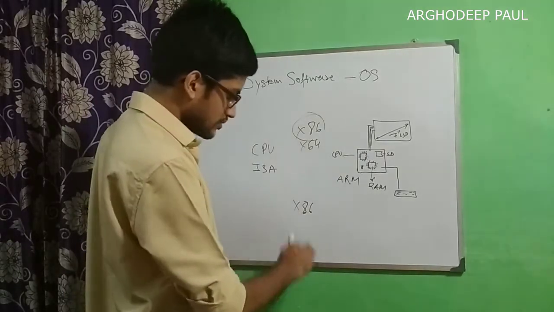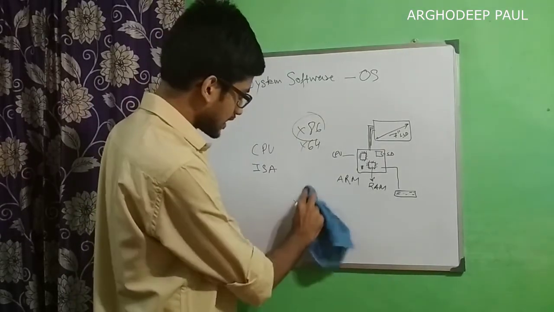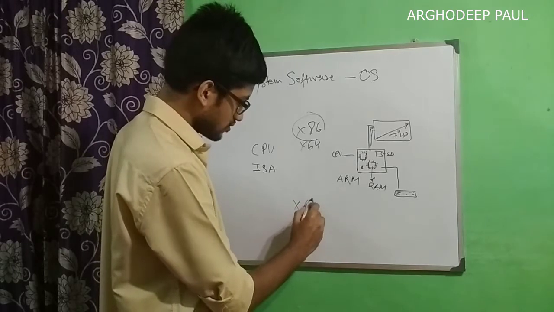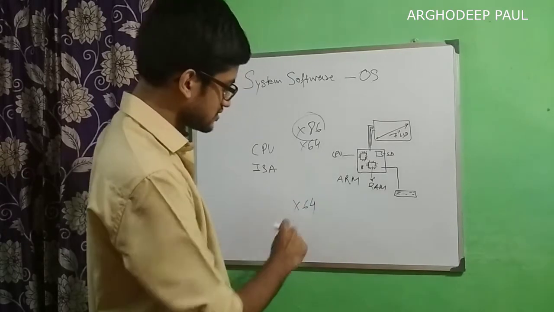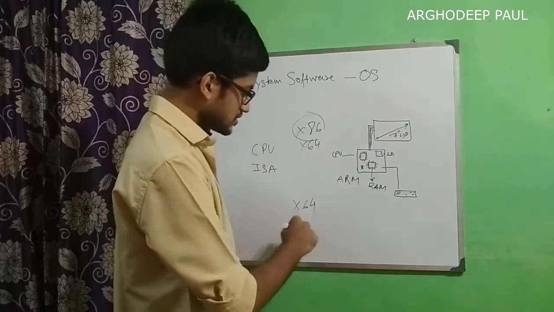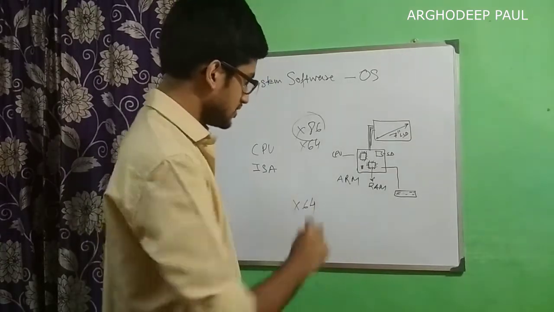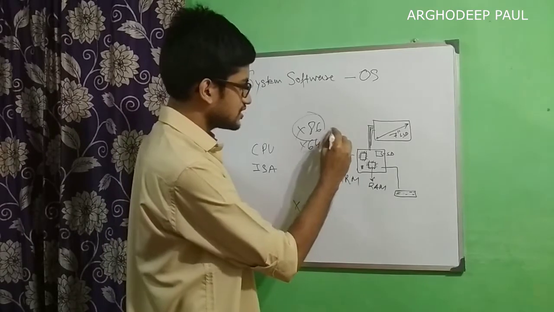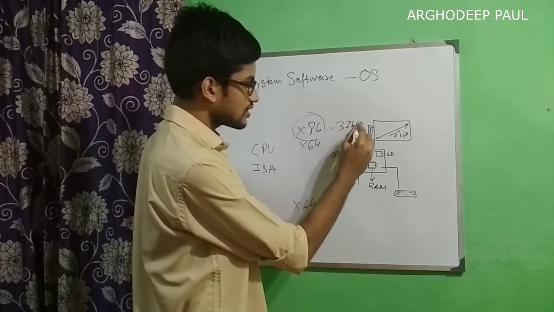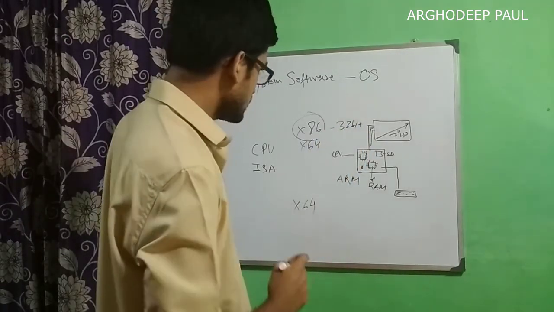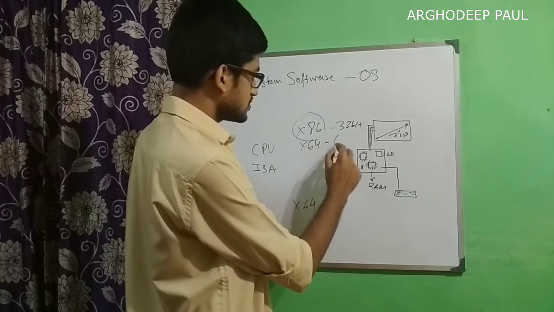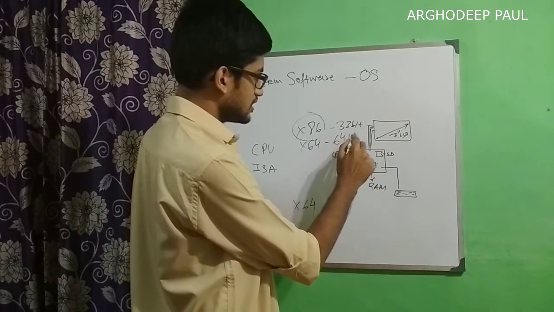But a program that is targeted only for x64 will only run on the x64 architecture, because x86 means a 32-bit instruction set, and x64 means a 64-bit instruction set.